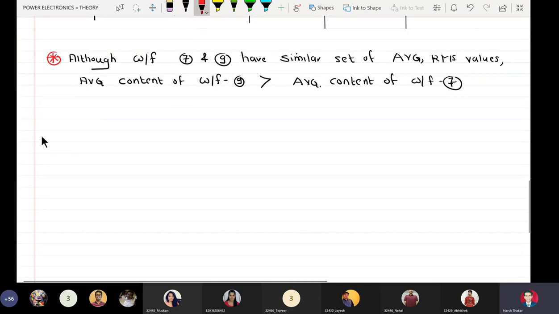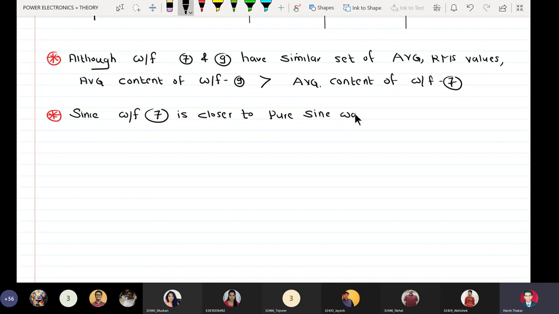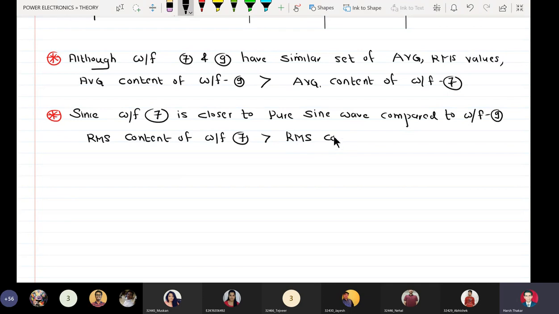Okay, so we can again make a comment here that since waveform 7 is closer to a pure sine wave, compared to waveform 9, the RMS content of waveform 7 is greater than the RMS content of waveform 9.